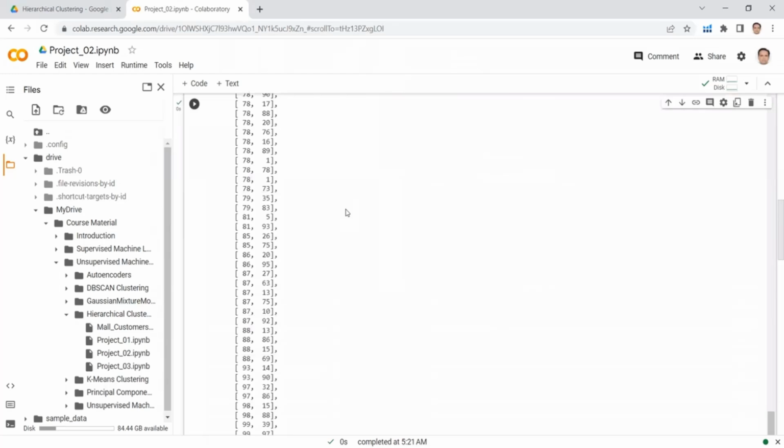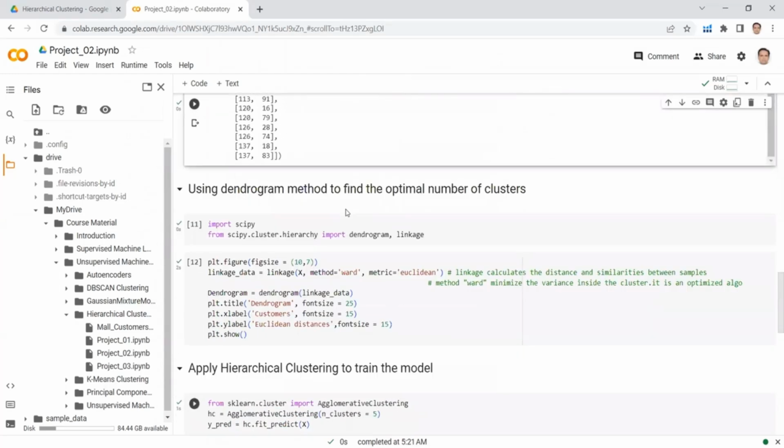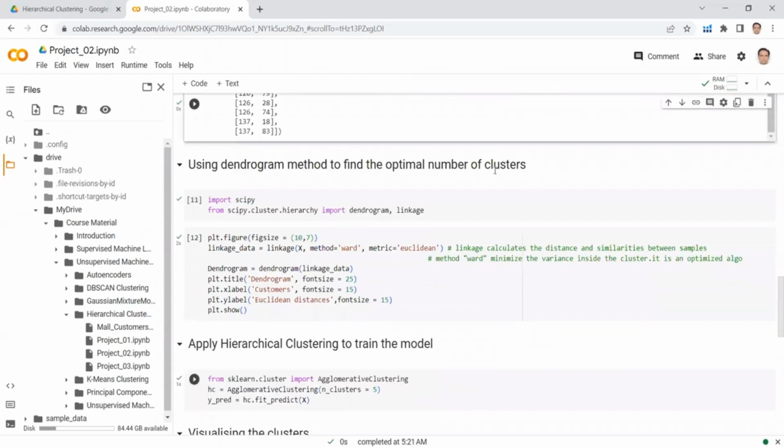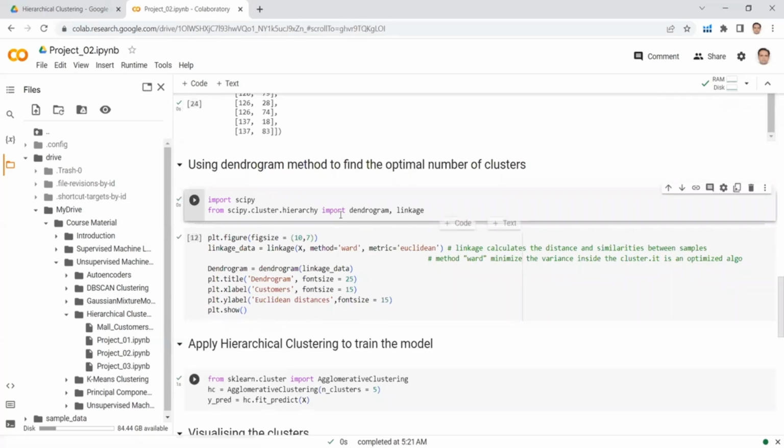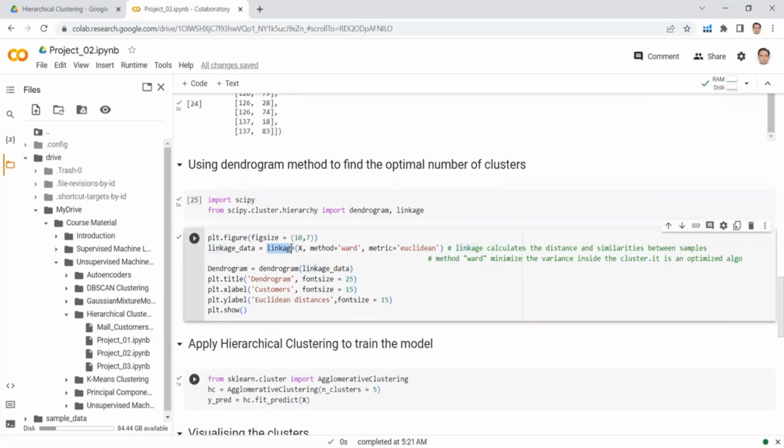Now it's time to get the dendrogram so that we can select the optimal number of clusters. So I am importing SciPy, which is scientific Python. Then from scipy.cluster.hierarchy, I am importing dendrogram and linkage. Let's run this cell to import these important modules, dendrogram and linkage. Here I am creating a linkage between the data samples. The metric I am using is Euclidean distance, and I am using a minimum distance criterion. And here I am plotting the dendrogram. Let's run this cell to see the dendrogram.